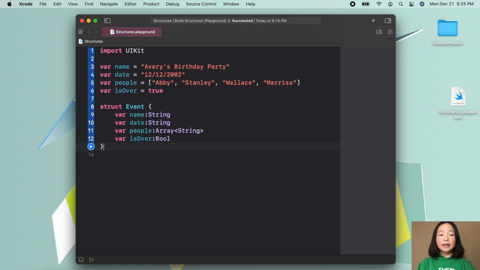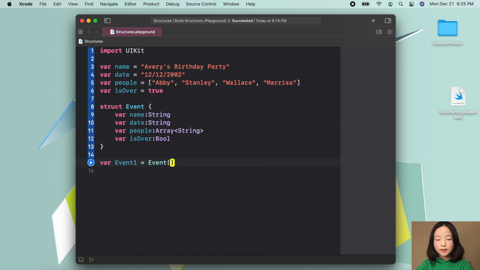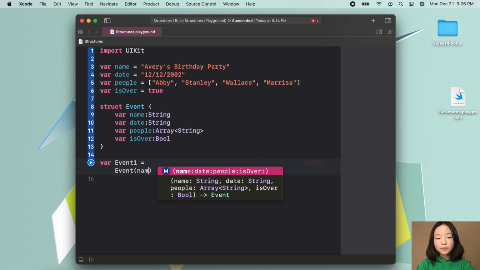So let's go ahead and declare a new variable, event1, and set event1 to Event, or the struct name, parentheses. Inside of these parentheses, we will have to write out all of our variables and collections and the values that we want to set to our variables. So let's go ahead and do that. Name.